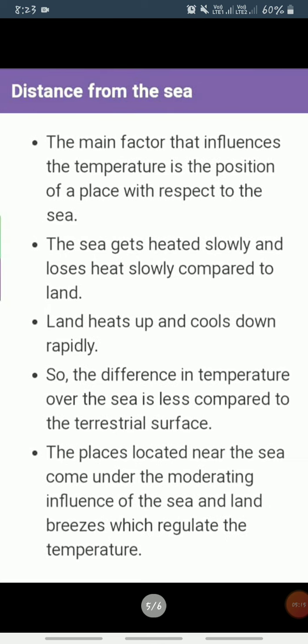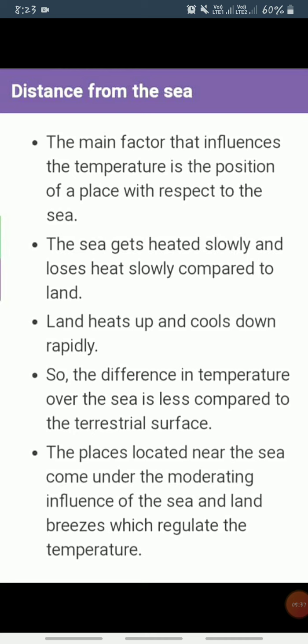Next is distance from the sea. Another factor that influences the temperature is the location of a place with respect to the sea. Compared to land, the sea gets heated slowly and loses heat slowly. Land heats up and cools down quickly.